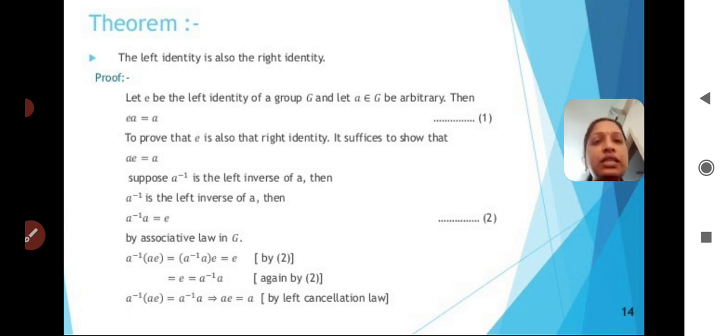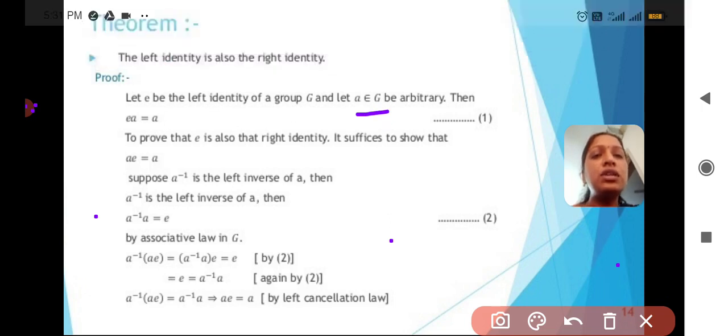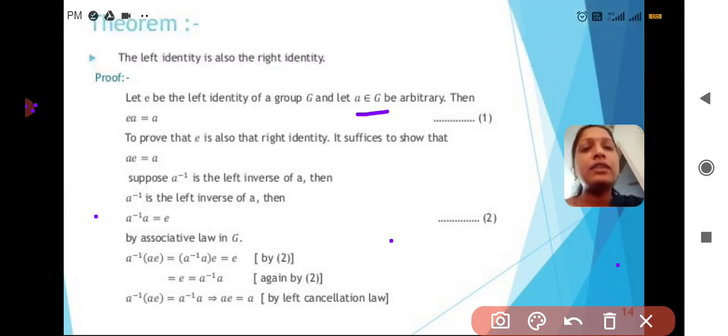The statement is: let E be the left identity of a group G, and let A belong to G be arbitrary. Then EA equals A. So E is the left identity of G, and I am taking an arbitrary element A belonging to G. From the identity law we can write EA equals A.